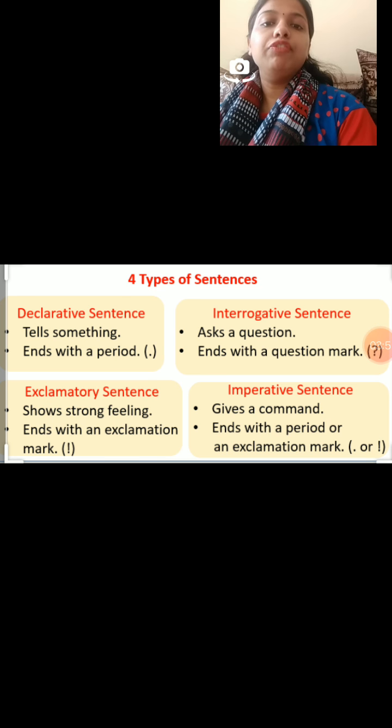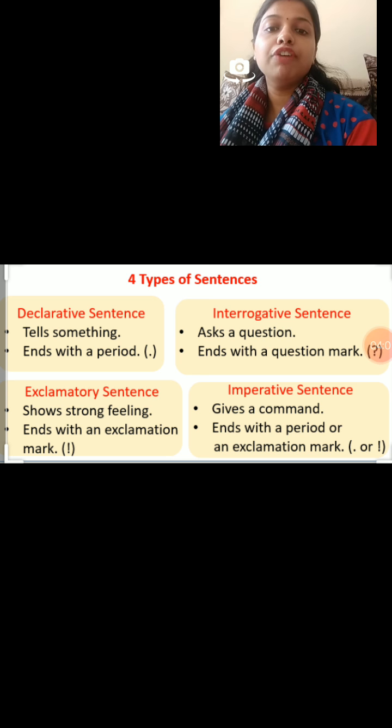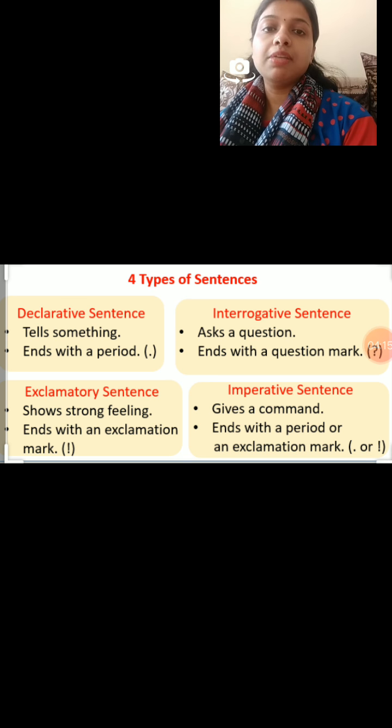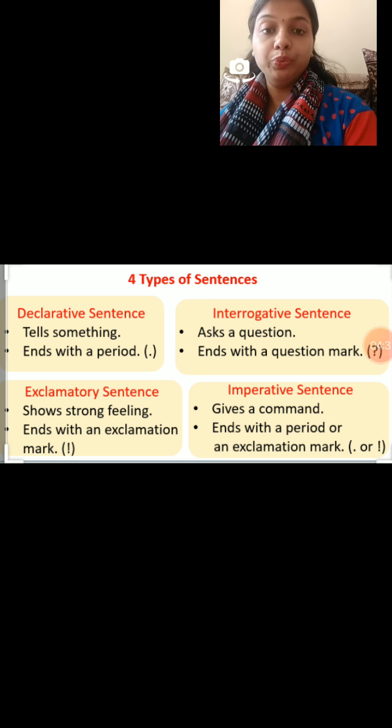Now, let me give you one example each of the types of sentences. First is declarative, as it tells something and ends with a full stop. So, the boys are playing cricket. It is a simple sentence telling you that the boys are playing cricket, and it is ending with a full stop. Next is interrogative, which asks a question: how are you? And it is ending with a question mark.